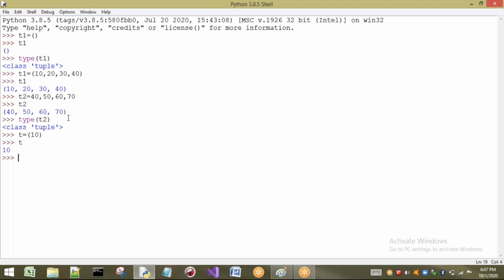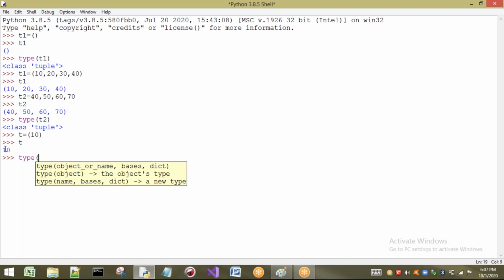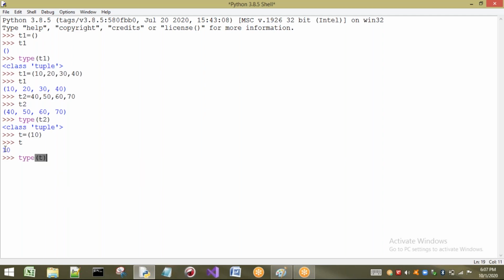So here we have to observe clearly that when I want to create a tuple with one element, if I write it in this way, you can observe the output is 10, but it is not coming within the brackets, within the parentheses. So now let us check what the type of t is, so that we will get clarity on this. If I type the type of t, then we are going to get the type of t as int.